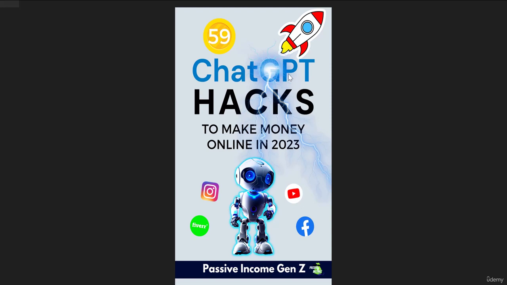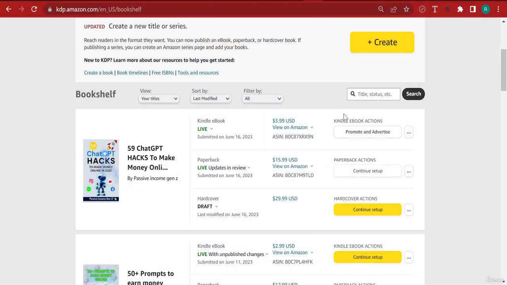Like for example, ChatGPT, I put a lightning bolt. I made sure that ChatGPT hacks stand out, then to make money online, the 59, and I put a coin in the background to kind of put emphasis on the fact that this is a book that's going to help you make money. And also here you can see the rocket. But the point being is that this is good, okay? And you can reproduce this. And this is something you can make money off of if you are willing to follow instructions.